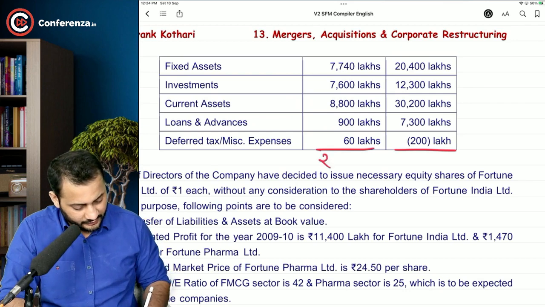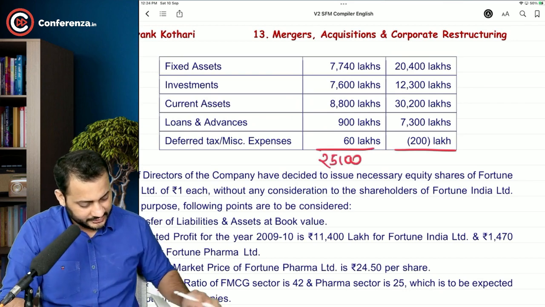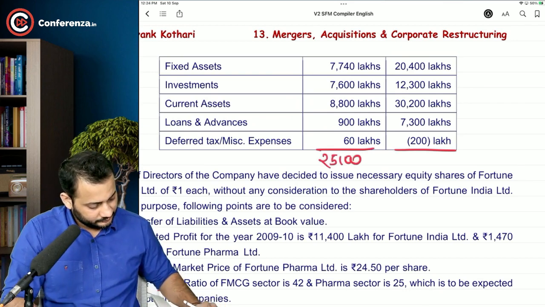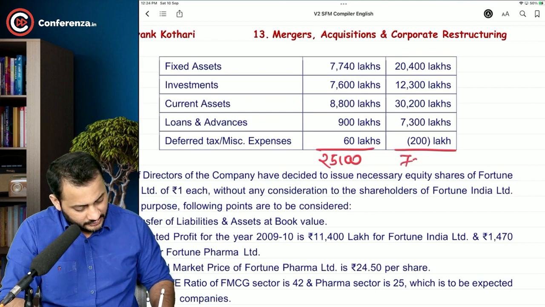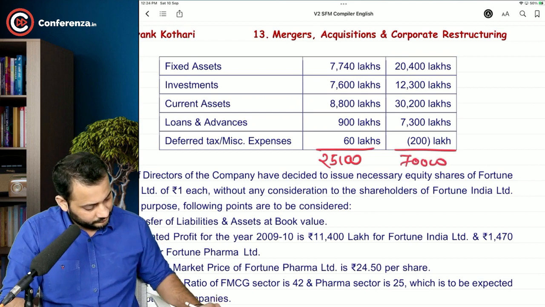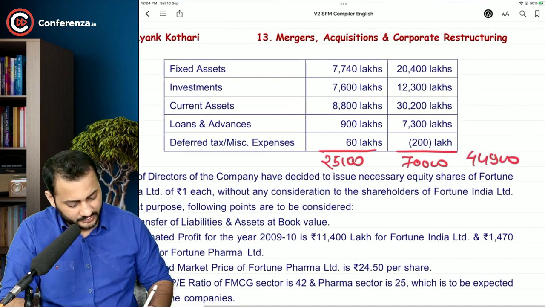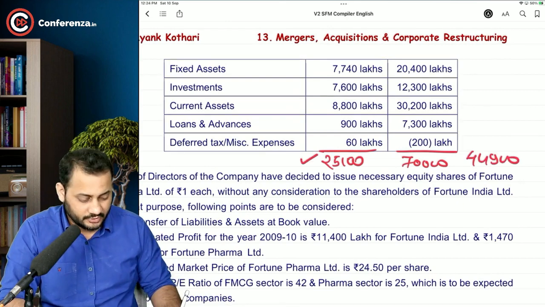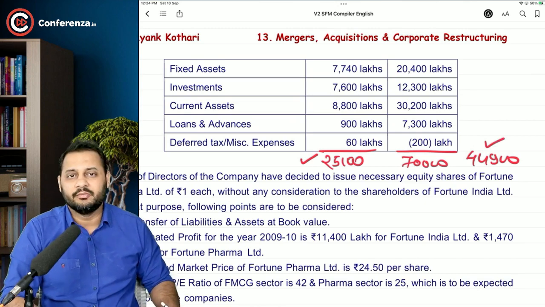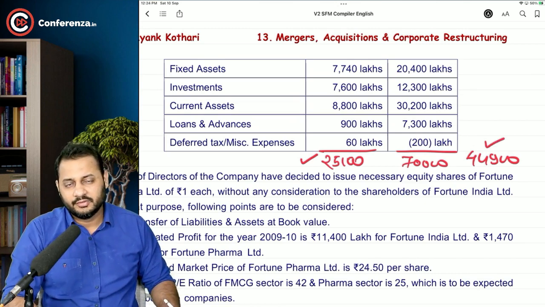That comes to 25,100, assets of pharma. That's 70,000. That comes to 44,900. So this is Fortune Pharma and this is Fortune India after demerger. Okay, this is the net assets and net liabilities of both the companies.